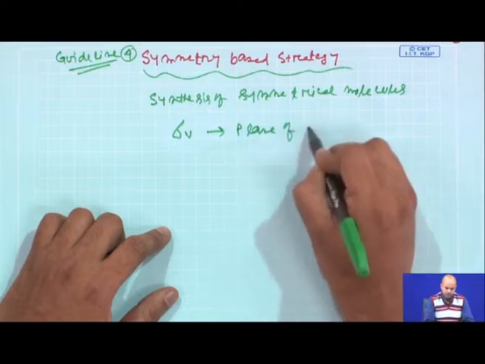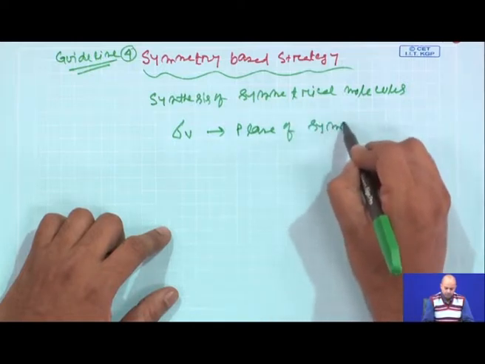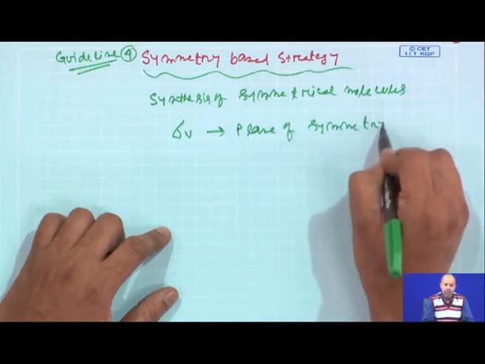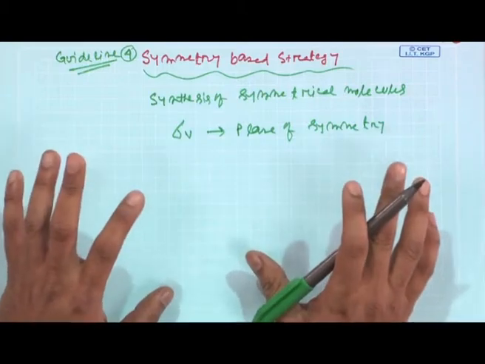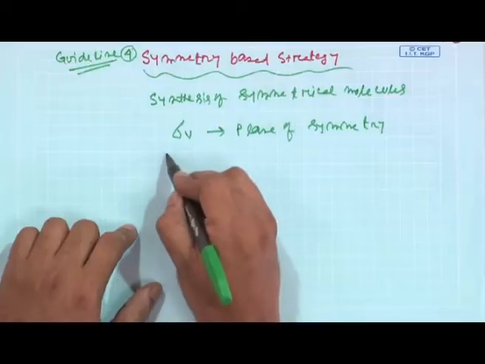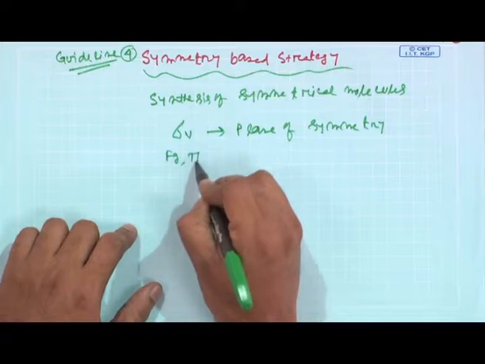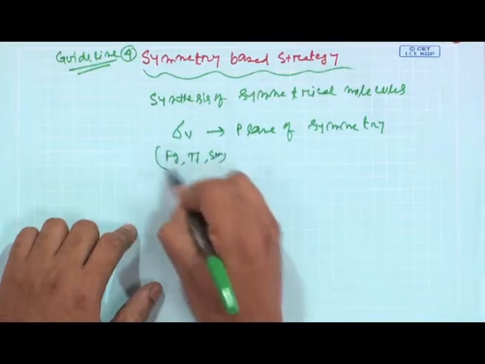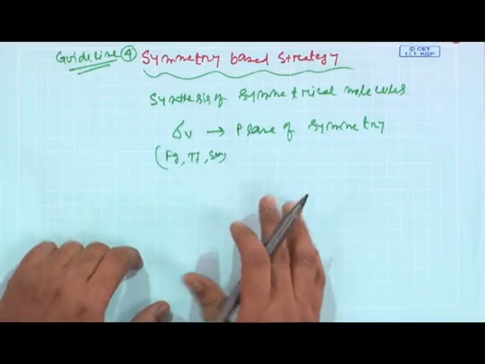So, in those cases, what will be your guideline or your strategy? The initial strategies, all these FG, TF and starting material, will remain as they are. The only thing is you have to consider the symmetry element.